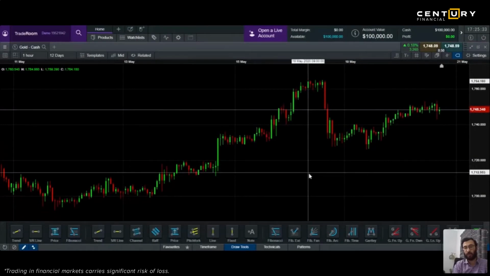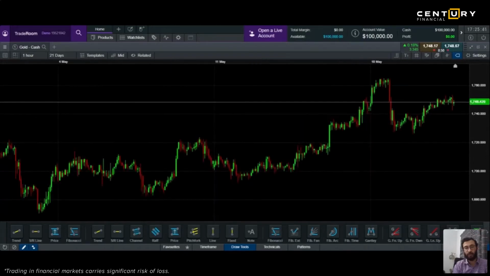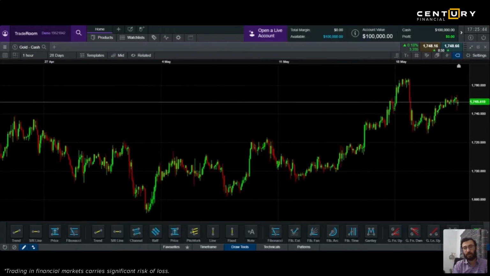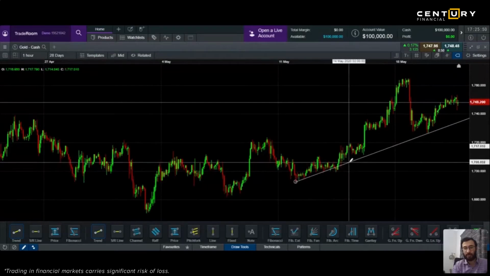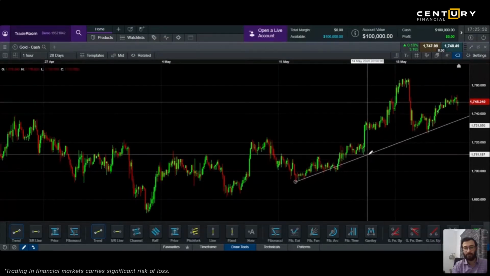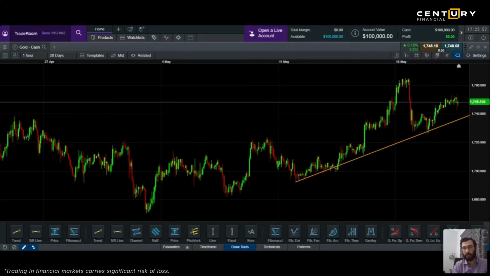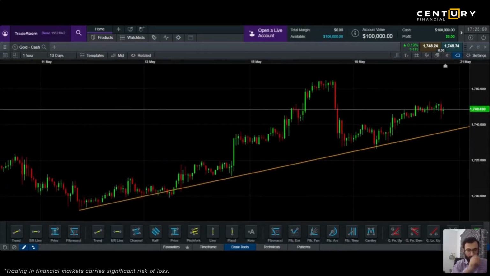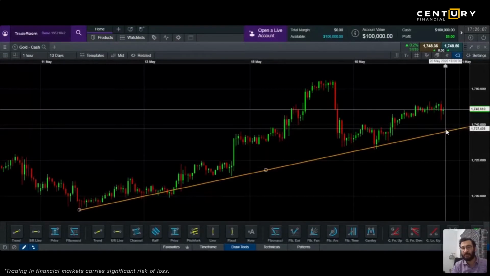Okay, now this is gold. So in gold, we can see that there is still a lot of trend formation, a lot of support and resistances also, right? And I'm looking at an hourly chart again. So if I look at the hourly chart, I will see a trend something like this, right? This is also a trend here, uptrend. Let me bounce back. Look at this, right? So this is almost one trend, and if it comes down here, which is 1737, it should bounce back.